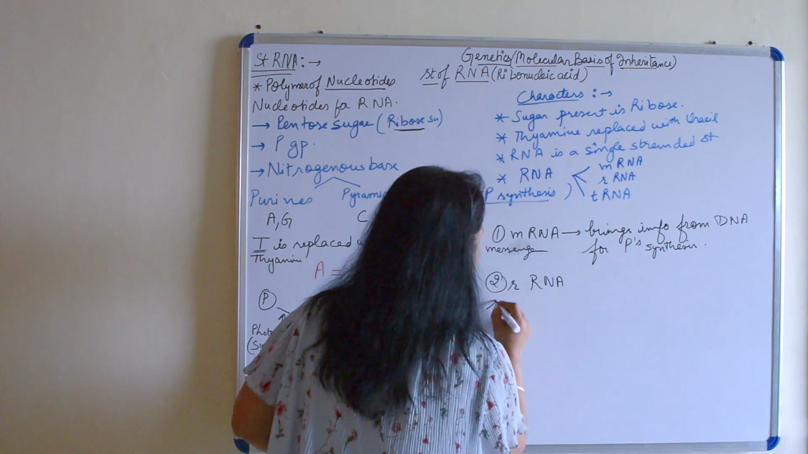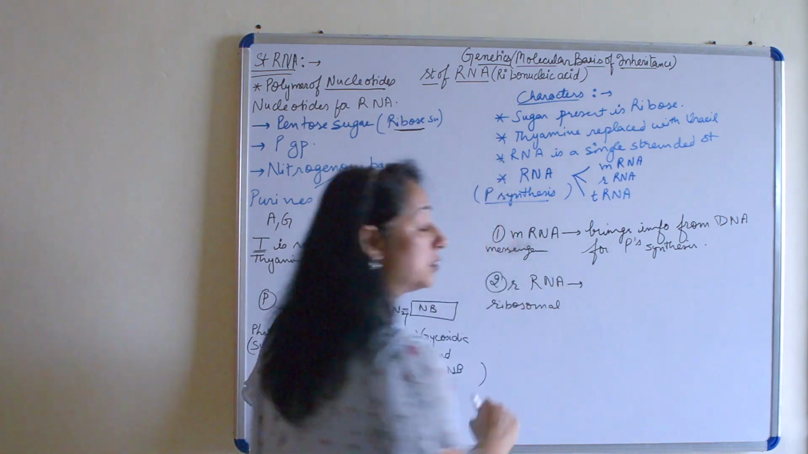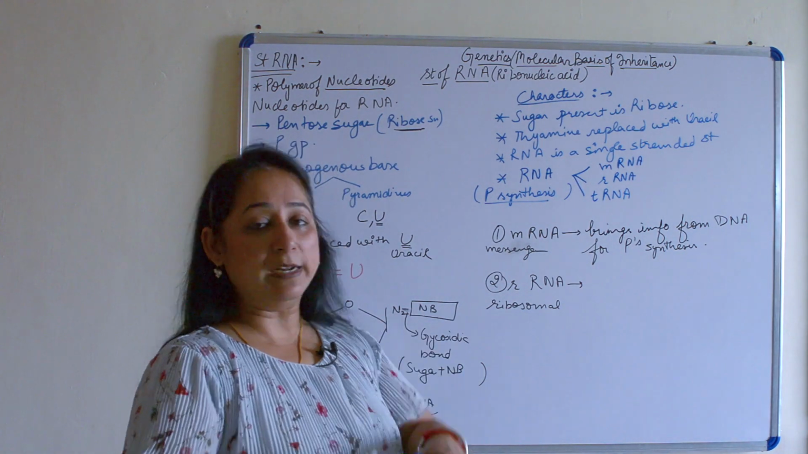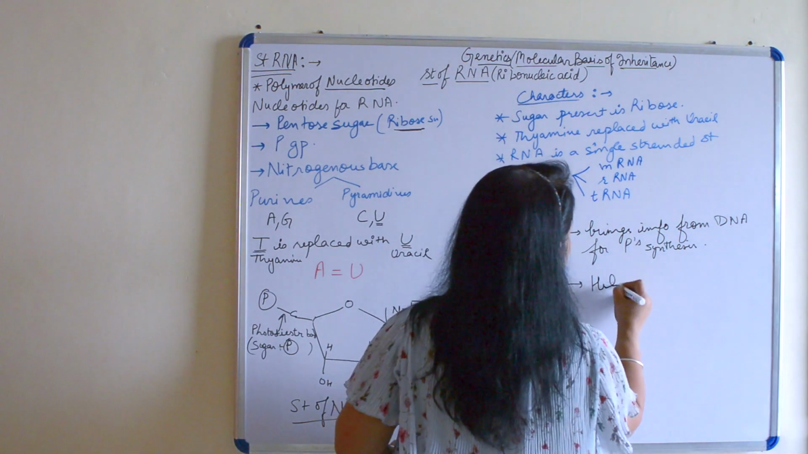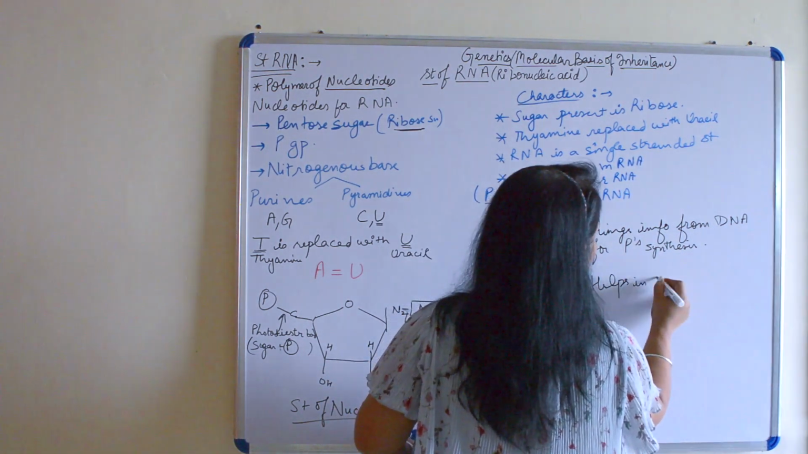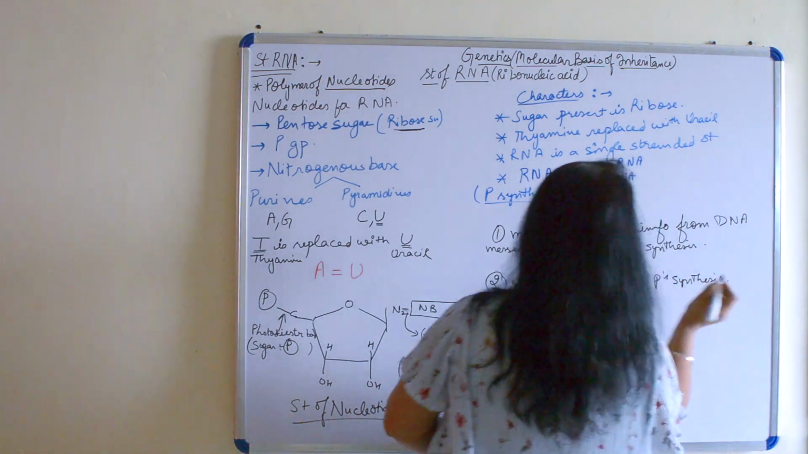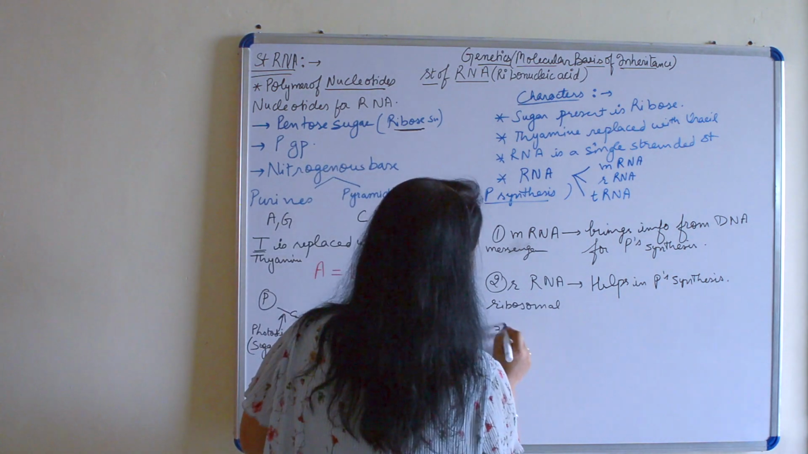Next is rRNA. What is rRNA? Ribosomal RNA. So what is the role of ribosomal RNA? The name itself tells you, it is related to the ribosome. So it directly helps in protein synthesis or is involved in protein synthesis. We all, I think, know that protein synthesis takes place in ribosomes. This is a very basic question.